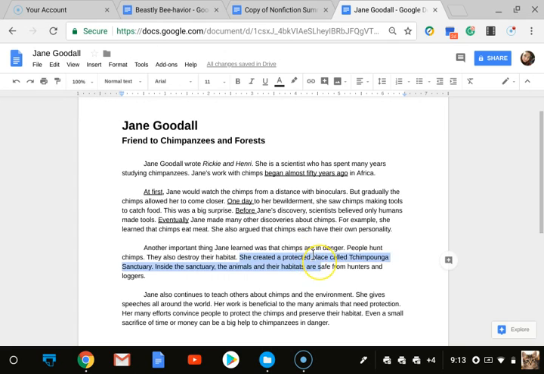She created a protected place, because I feel like that is in the sequence. So she created a protected place called Chimponga Sanctuary. Inside the sanctuary, the animals and their habitats are safe from hunters and loggers.